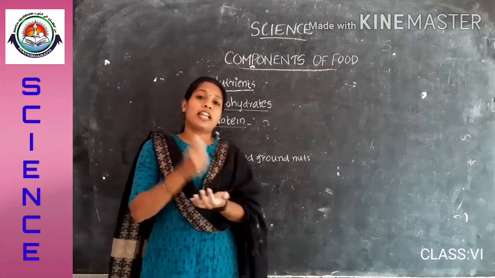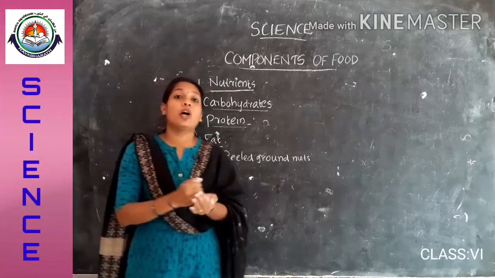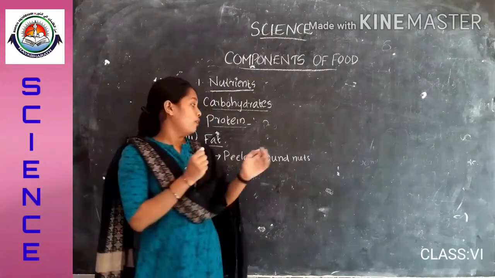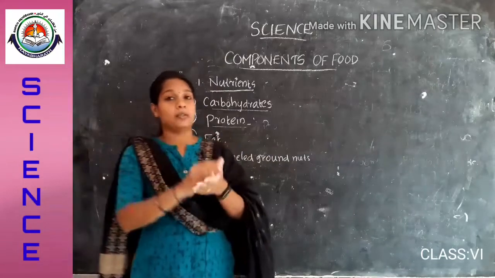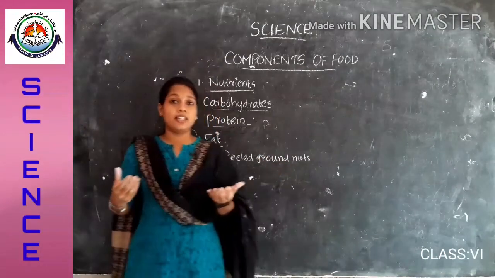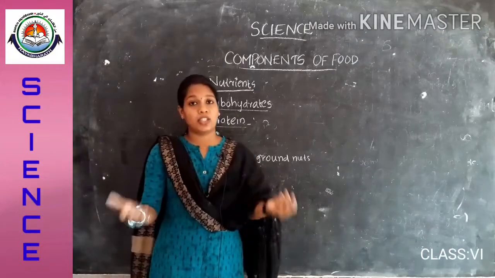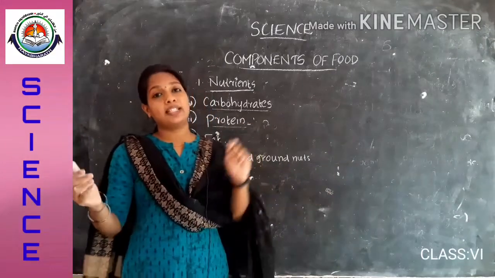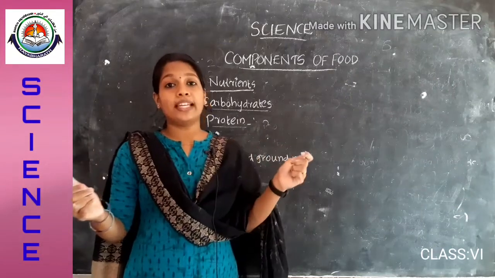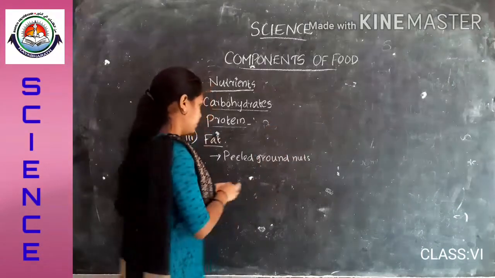Then crush it gently without tearing the paper. After that, take the groundnuts out, straighten the paper and hold it to a light source. We can observe an oily patch on it.